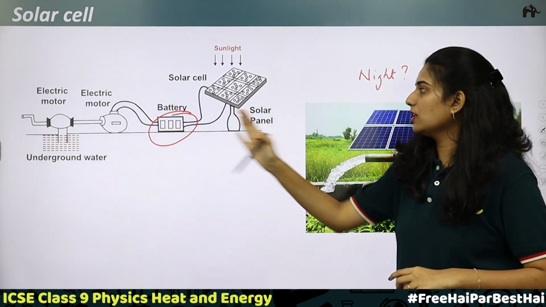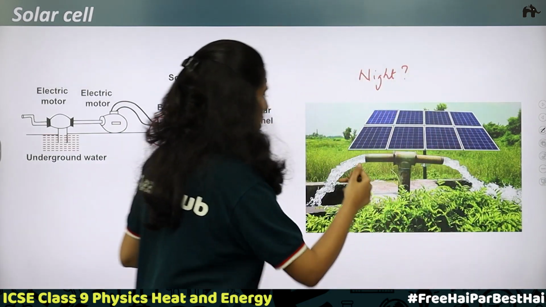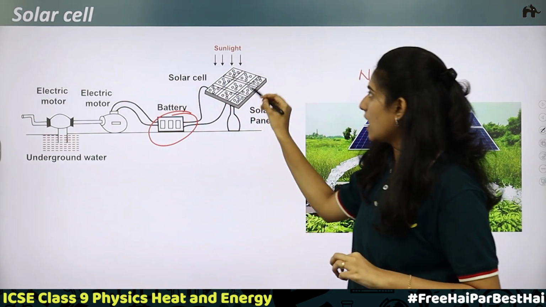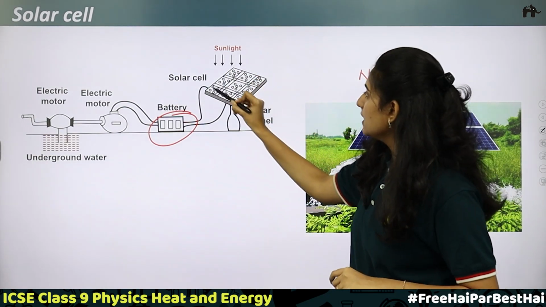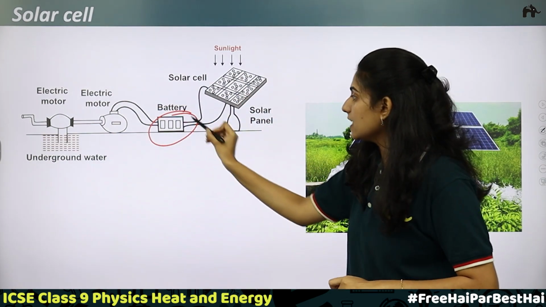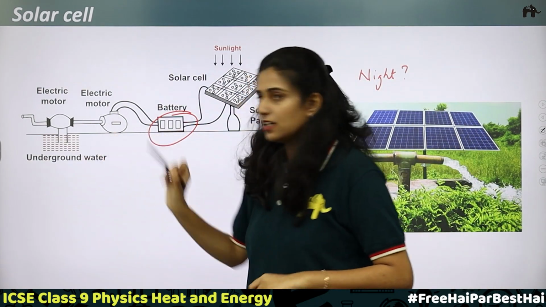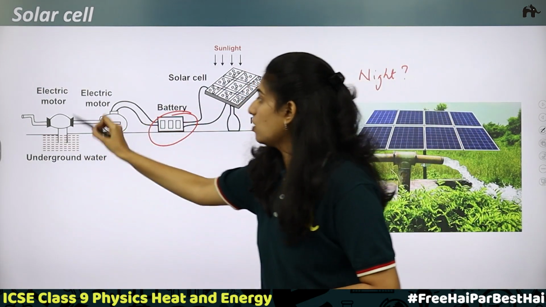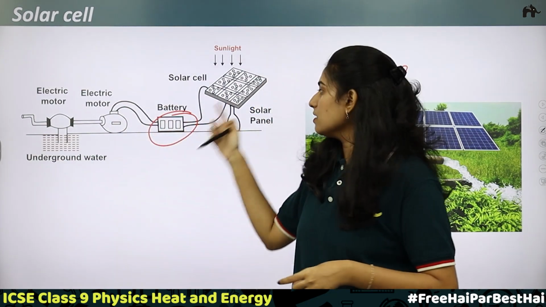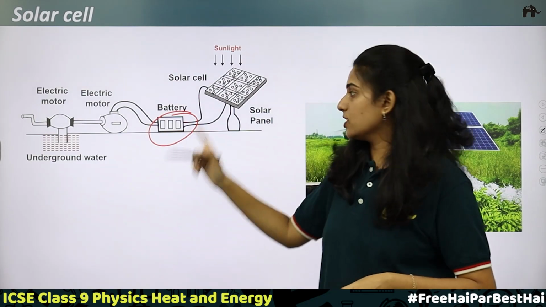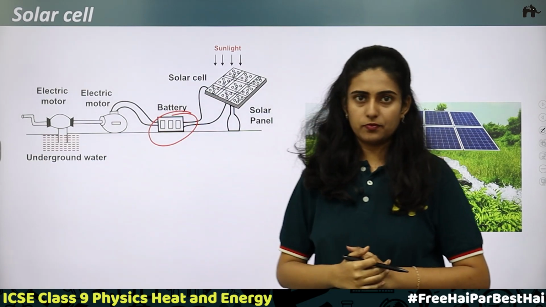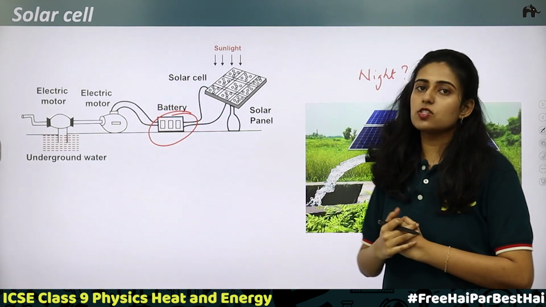So this is how it looks. That is a solar cell which is used to pump water. This is how the setup is. Here you can see you will be having the solar panel. Sunlight is falling on the solar panel. These are the small solar cells. Then you have a battery, a secondary battery, in which the energy gets stored. Here you have underground water, which should come out. It should rise. For that you have an electric motor. When electricity is produced, this electricity from solar energy helps to pump water. So understood? This is an application of solar panel.